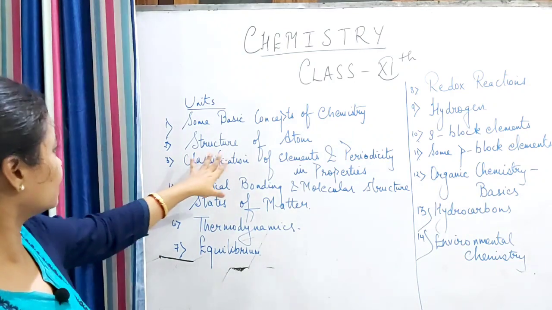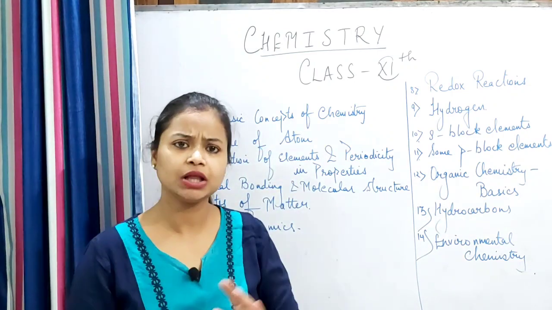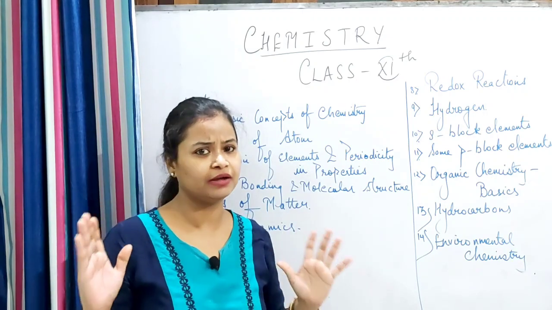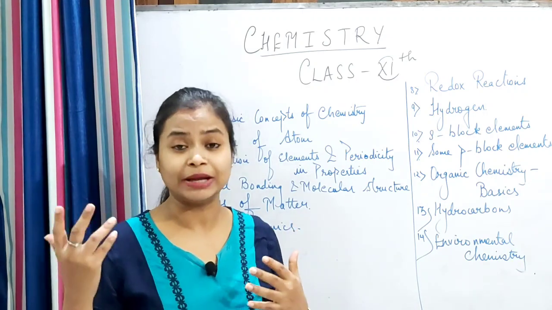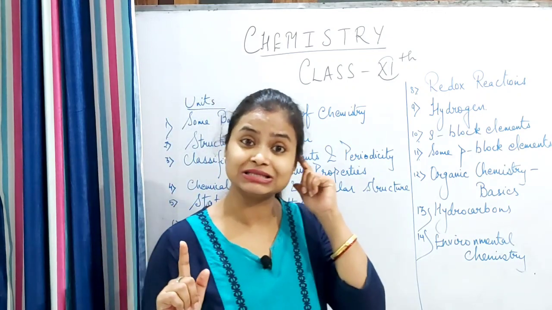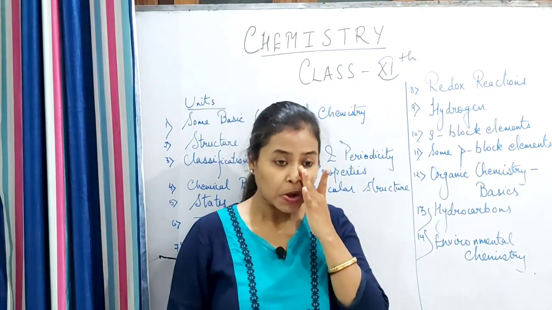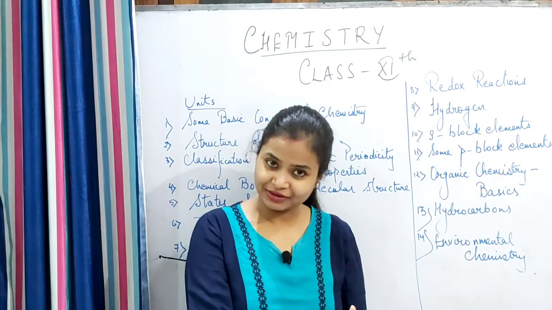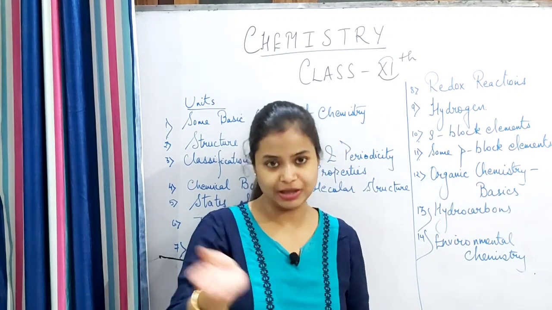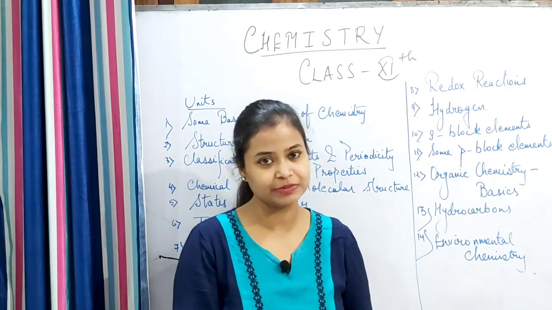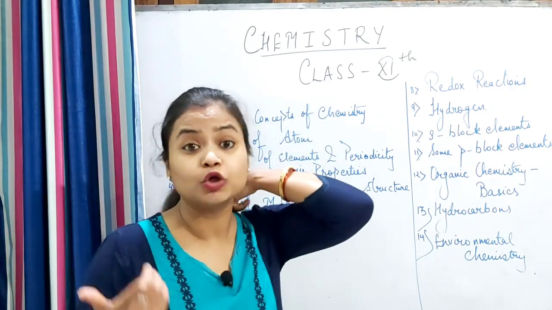Second unit is structure of atom. This is a very nice unit, and you might be remembering it also. In class 9th we studied the 4th chapter, that is structure of atom. Now whatever you have studied there, we will study in a little bit more detail, like the Thomson model.